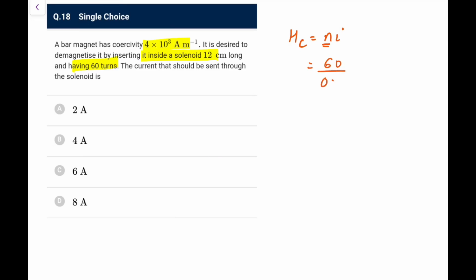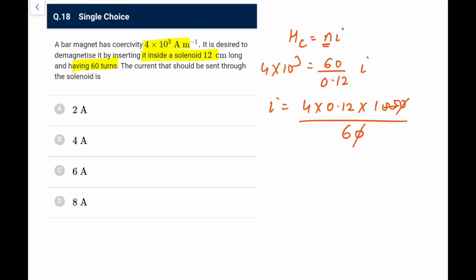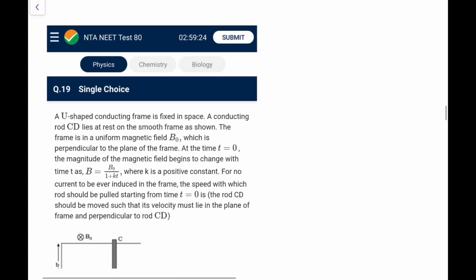So what you have is 60 upon 0.12 into I, that should be equal to 4 into 10 to the power 3. So I would be 4 into 0.12 into 1000 upon 60. So this is 10 and 20, let's say it becomes 12. So it is 48 by 6, which is 8 ampere. That is what we are going to get here. So 8 ampere should be the current that should flow through the solenoid to demagnetize it.